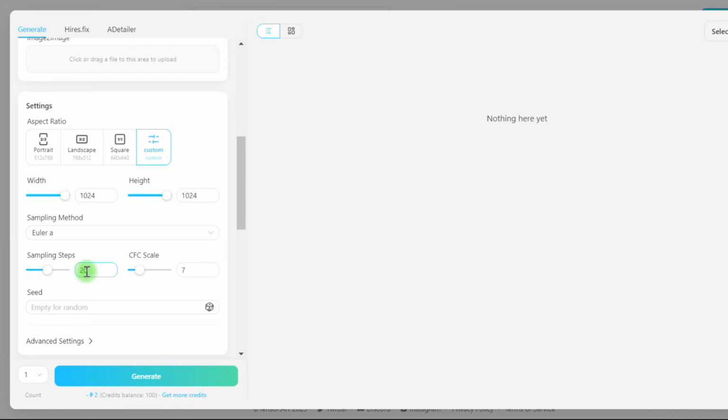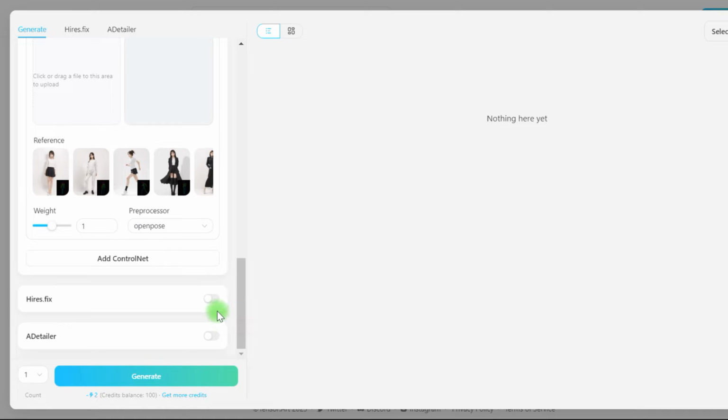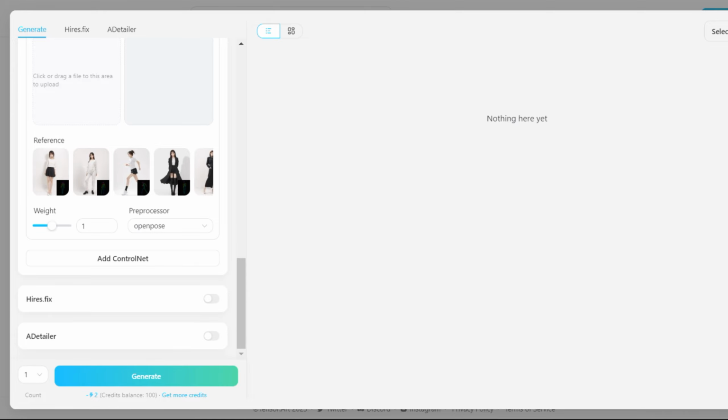In the settings page, we may adjust the size of our photograph. The sampling approach allows for more comprehensive picture customization. If you're just starting off, leave it alone. You may experiment with it later to see how it works. Hires fix is shown below. This option is temporarily limited as the site is sometimes busy. You can try again later.